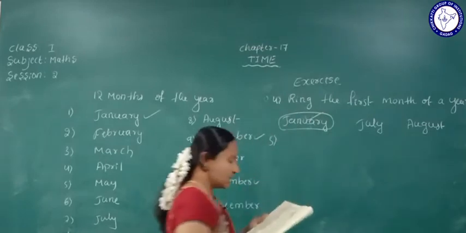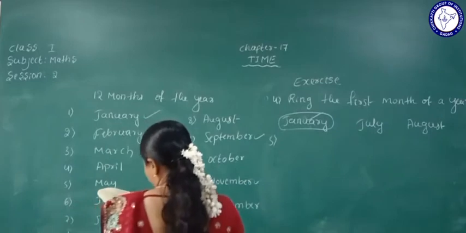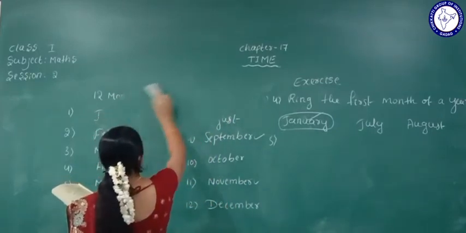Next one they have given here, fifth one: ring the last month of the year.